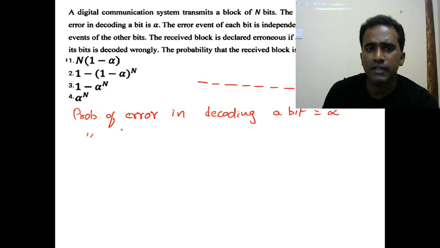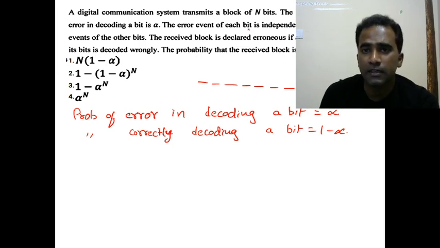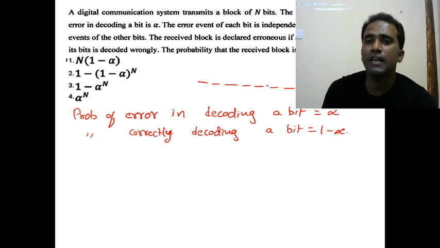Which means we can also say that the probability of correctly decoding a bit is 1 minus alpha, right? So the error event of each bit is independent of the error event of other bits. So whatever error you get here, that is independent of getting an error here. If they are saying errors are independent, each bit error is independent, then definitely the total intersection probability can be written as multiplication of individual probabilities.